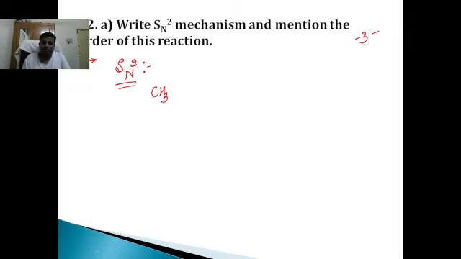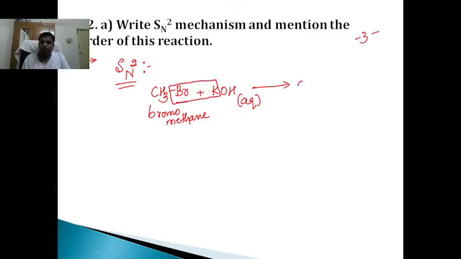Bromomethane, formula CH3Br, reacts with aqueous potash, KOH, and removes potassium bromide, therefore we will get methanol as the final product, methanol plus potassium bromide. This is the main reaction. For this we are supposed to write SN2 mechanism. Please follow the SN2 mechanism.